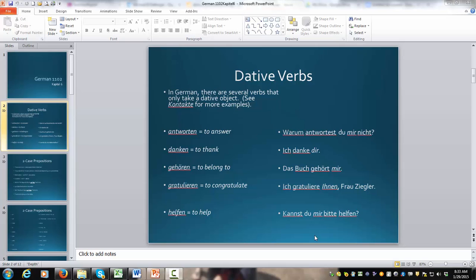So what we have to do is try to figure out what the dative pronouns are going to be. We already know what they are in the nominative case. Ich, du, sie, sie, es, wir, ihr, and sie. So the first person would be mir, second person dir. Okay. The formal sie is going to change to Ihnen, which you can see right here with Frau Ziegler.